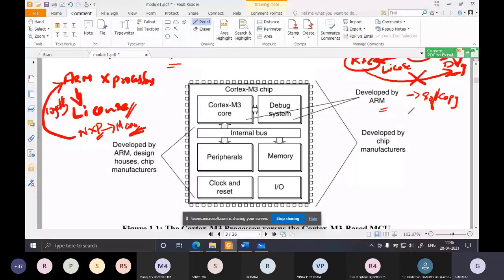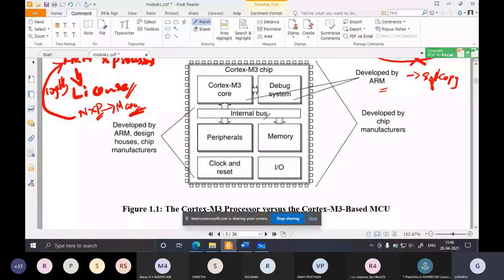Now you can see what about the remaining part: the bus, the peripherals, the memory, the clock and reset, the IO devices. They are developed by the chip manufacturers, some other chip manufacturers.